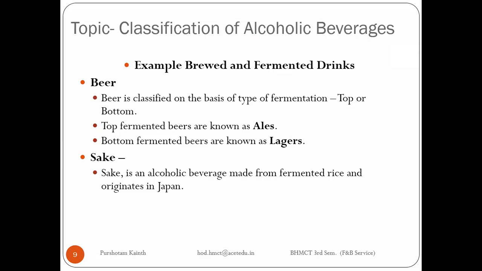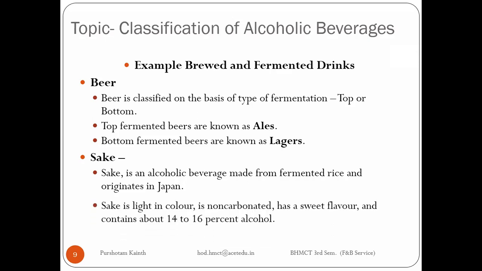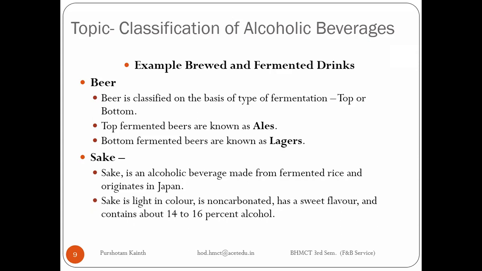Now, rice is something which does not contain direct sugar. It contains starch. So to produce an alcoholic beverage from rice, we need to brew it. We need to break the starch, right? So sake is light in color and the alcohol percentage is 14 to 16%. And it could be a non-carbonated drink, right?